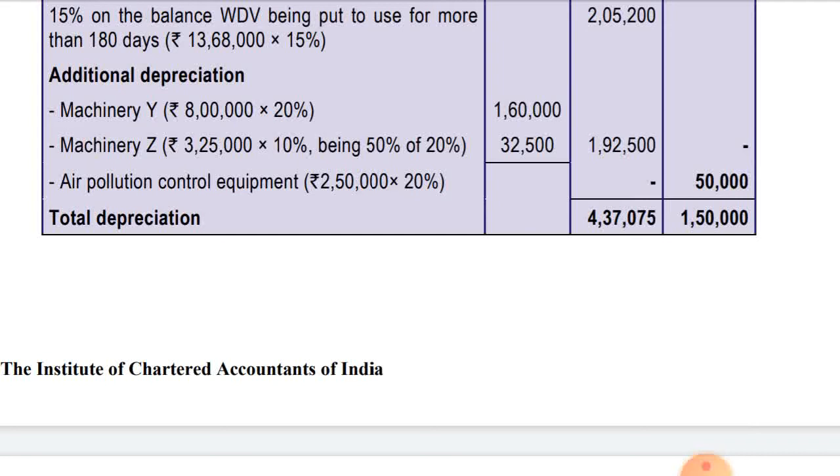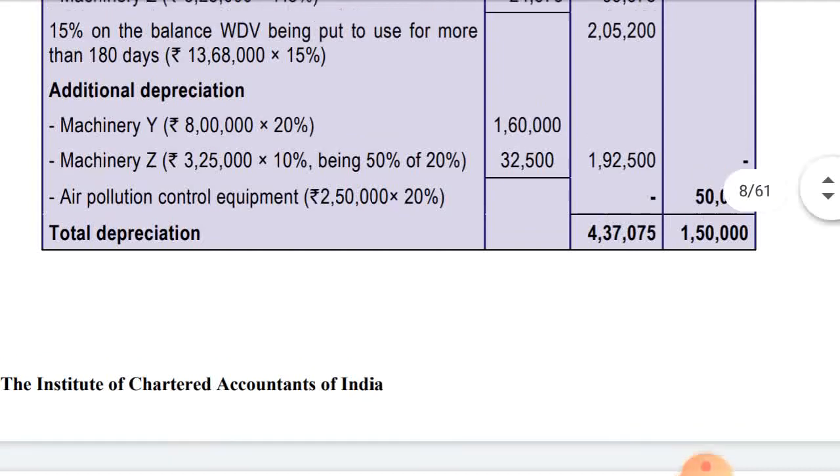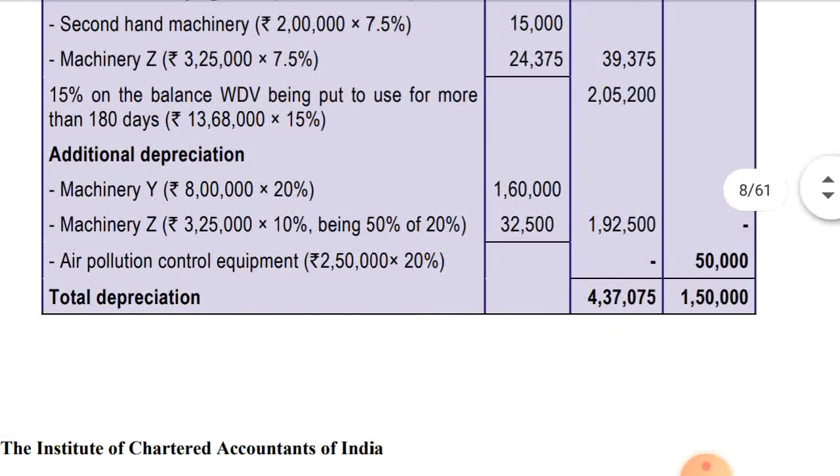Either it will be 10% or 20%: 10% in case of used for less than 180 days, and 20% in case of used for more than 180 days. So you won't be able to compute 40% depreciation in case of additional depreciation, as the maximum additional depreciation rate is 20%.